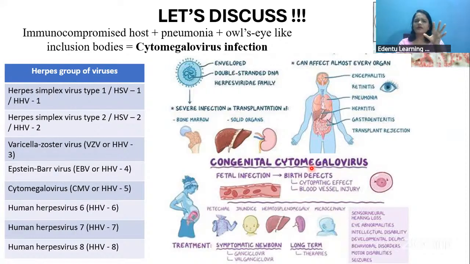Now, when this virus attacks the tissues, it can cause changes in the cells. There will be a swelling of the cells, and lots of inclusion bodies can be seen inside the cells also.